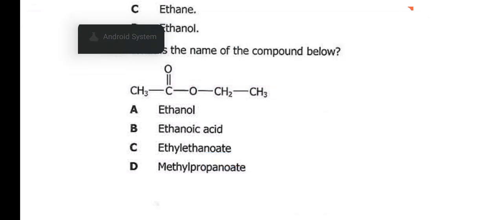So we definitely know that this is formed when an alcohol reacts with an acid. So what will be the name of this? You look at the left, how many carbon atoms are there, and you also look at the right, how many carbon atoms are there. So the total number of carbon atoms is 4. As you can see, there are 4 carbon atoms.